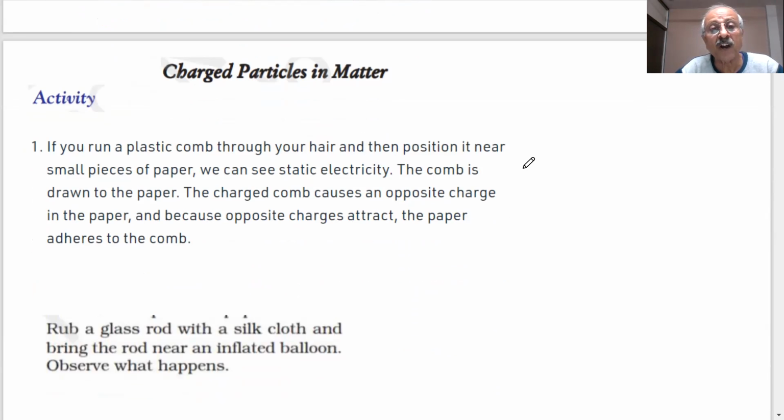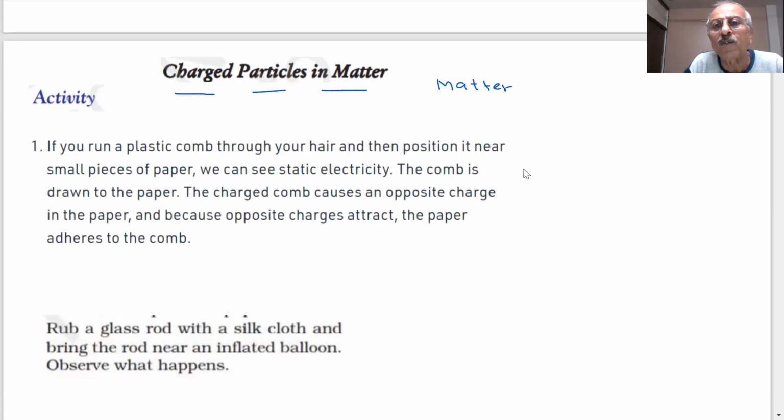The first most important piece of information before all of us is charged particles in matter. What do you mean by charged particles in matter? What we are saying is that the matter you have is charged, students. How will you say matter is charged? There must be some activity, some observation, students.